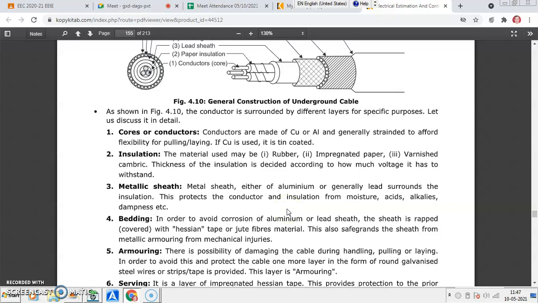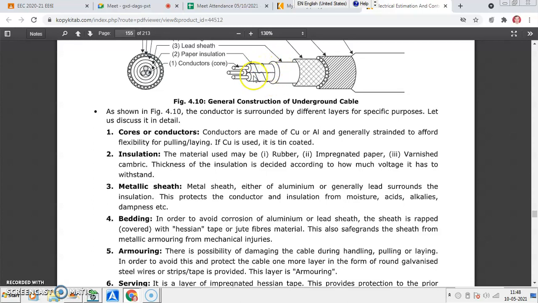Then a metal sheath is provided, either of aluminum or generally lead, surrounding particularly the insulation. This protects the conductor and insulation from moisture, because inside you have paper or rubber or impregnated paper, varnished insulation.